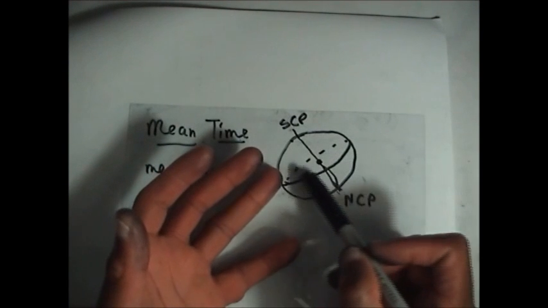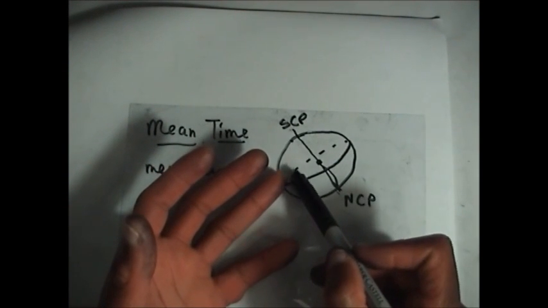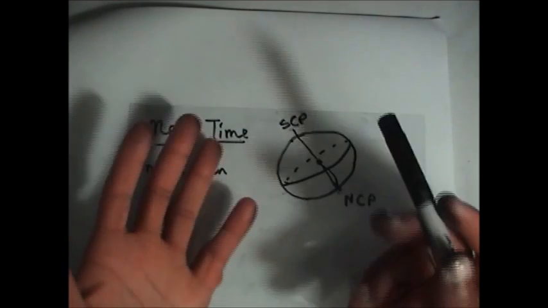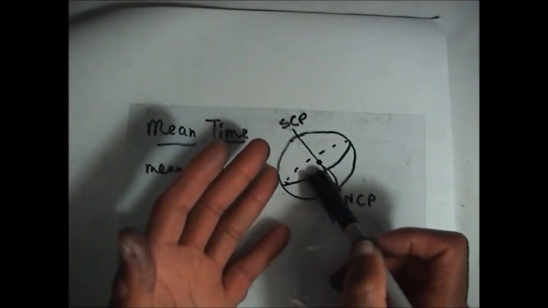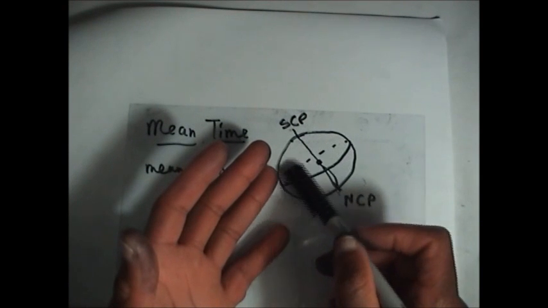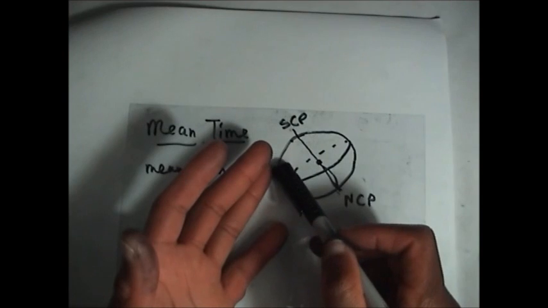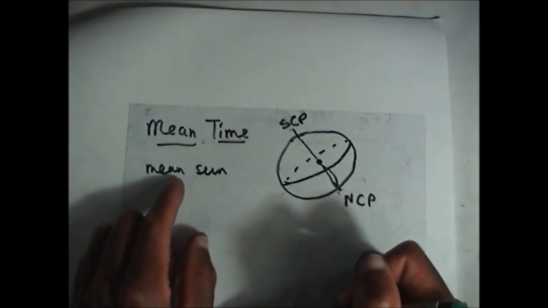So they wanted the sun's path to be on the celestial equator instead of the ecliptic, like it really is. So they came up with a fictitious sun called the mean sun.